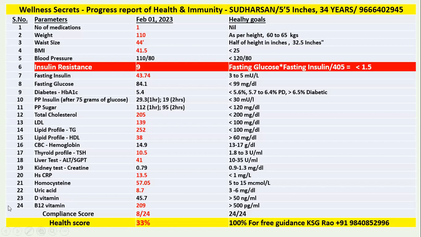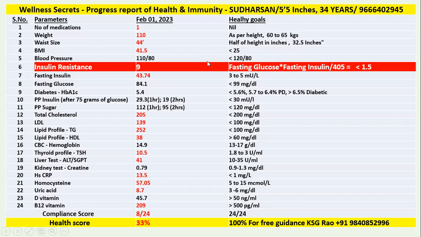These are the 24 parameters he has tracked. What are they? Number of medications. Already taking one medication. Weight: as per his height, he should be around 65 kg, but he's 110. That means almost about 40 kgs overweight. And then waist size should be about 33 inches, but he has a 10 inches oversize waist. And his BMI is 41. It should be 25, very high.